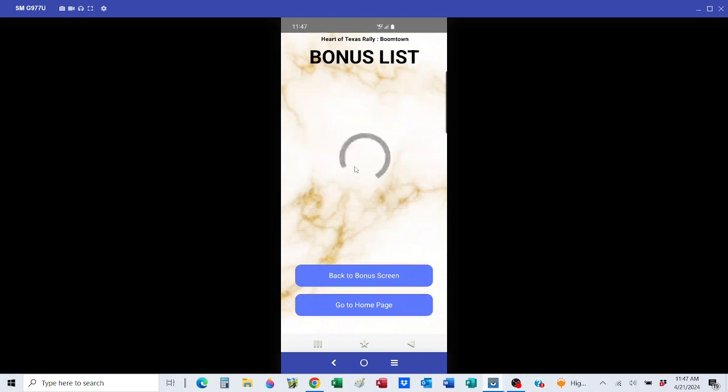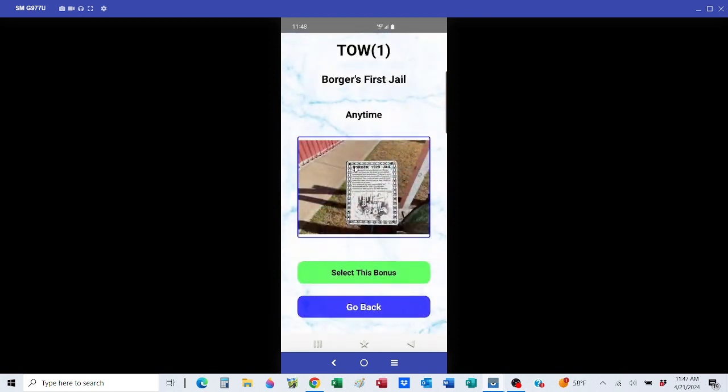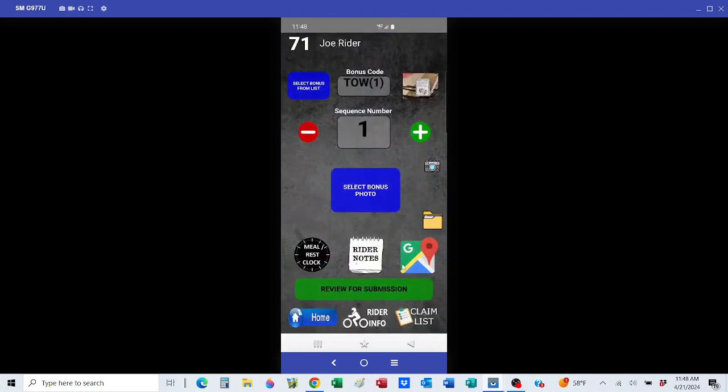So once you select a bonus, give it a second. It's pulling all the data from the cloud. All right, so there's your bonus code, name, availability, and your reference photo. I'm going to select that bonus. Now, a couple things are going to happen here. You're going to see the reference photo up here in the top right, so that's there for you just in case. And you'll notice this Google Maps function.